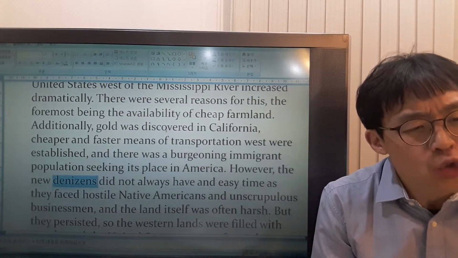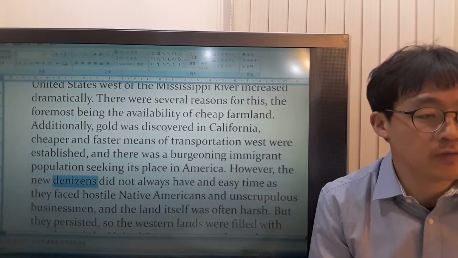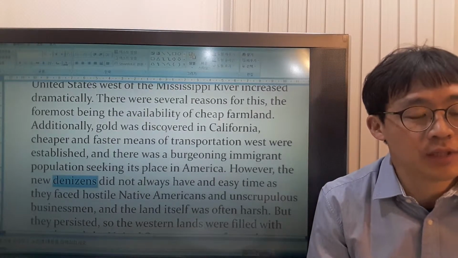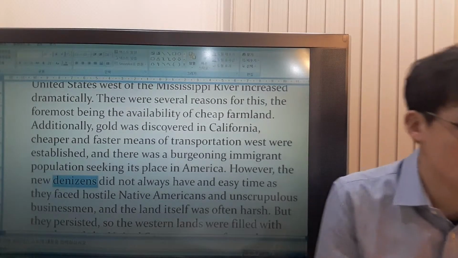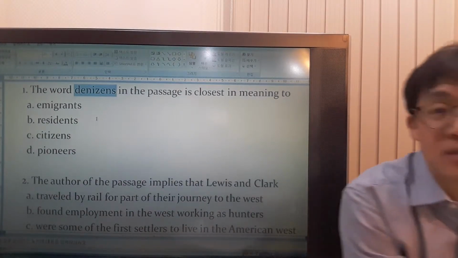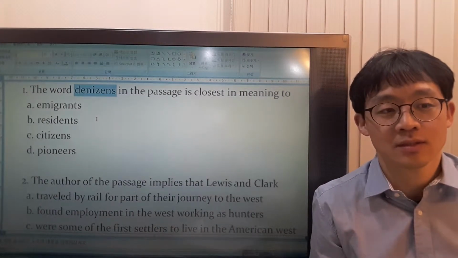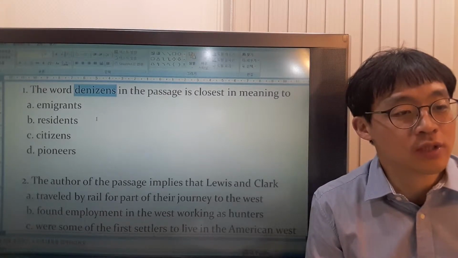So what would the new denizen mean here? Even if you don't know the meaning of it, it means new people who came to stay there, right? So what option are you going to choose? The new people that came to live there is the most sensible, reasonable choice. So what is that going to be? The residents, okay, the new residents. Emigrant is the people that goes to another country, so this is not the answer.